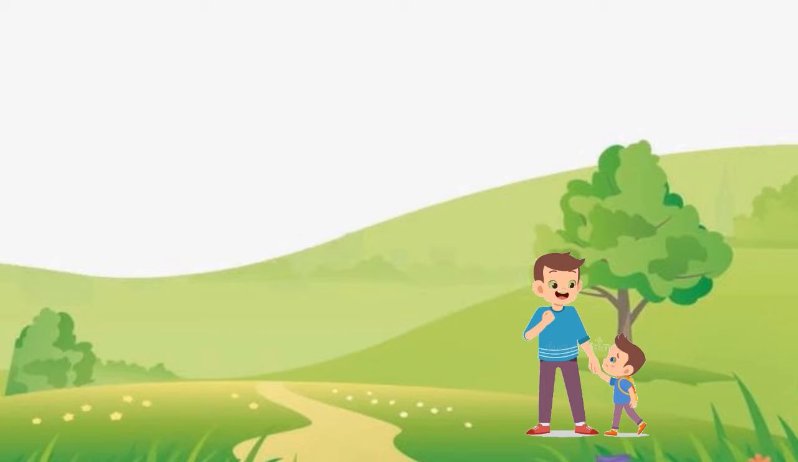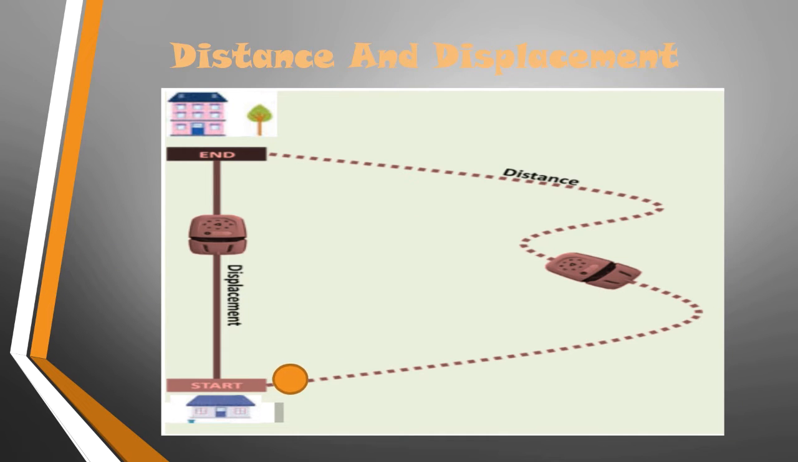Distance and displacement. Amit asked his uncle to drop him to school, which is situated 2 kilometers away due north. After dropping him, his uncle noticed that the car had travelled a distance of 5 kilometers. Here, Amit said the exact direction of his school from home, and it is called displacement. The actual distance travelled by the car is the length of the path it followed, and which is called distance.